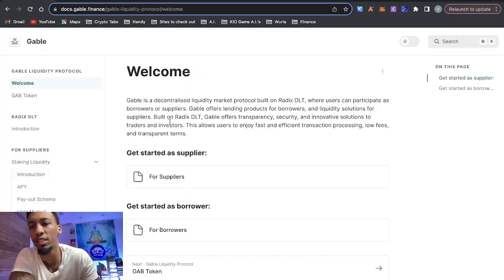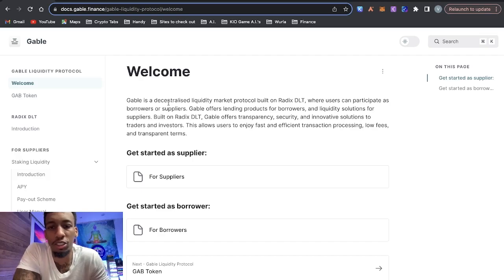So here we are on the docs for Gable. It says Gable is a decentralized liquidity market protocol built on Radix, where users can participate as borrowers or suppliers. Gable offers lending products for borrowers and liquidity solutions for suppliers. So Gable is kind of like Aave on Radix. They have their own node or validator for securing the Radix chain. So you can essentially supply and become like a node validator through Gable Finance, and then they get you a liquid stake derivative token or LSU, and then you can stake that LSU and use that as collateral.